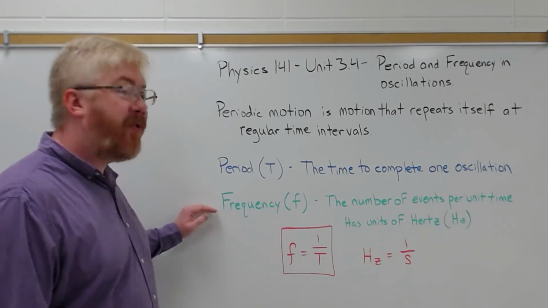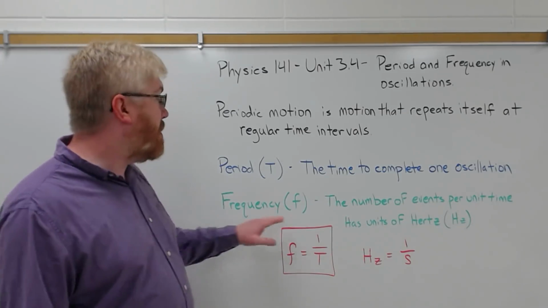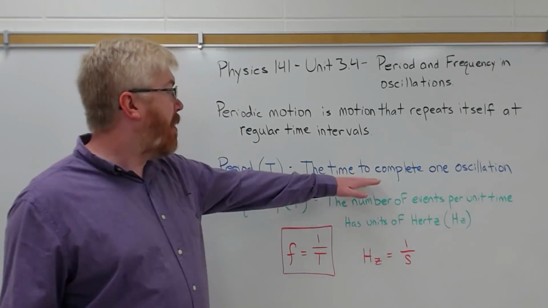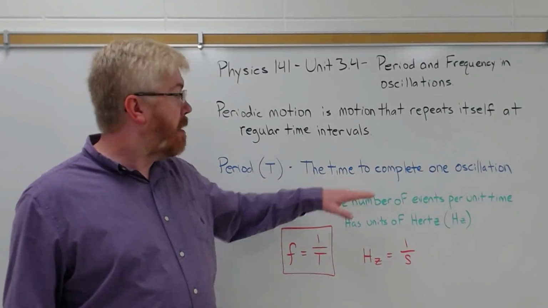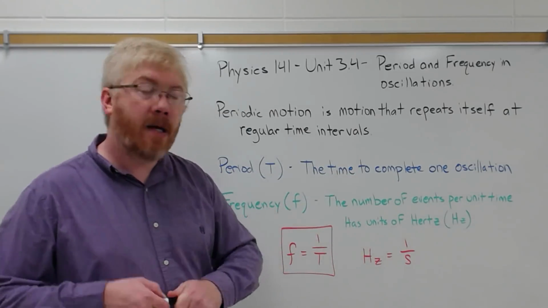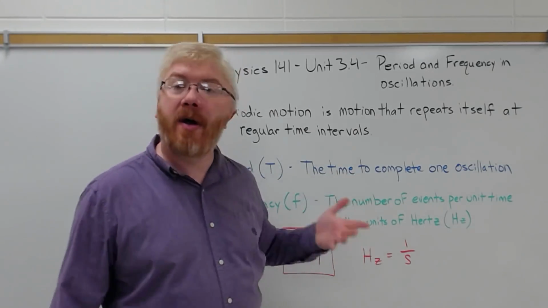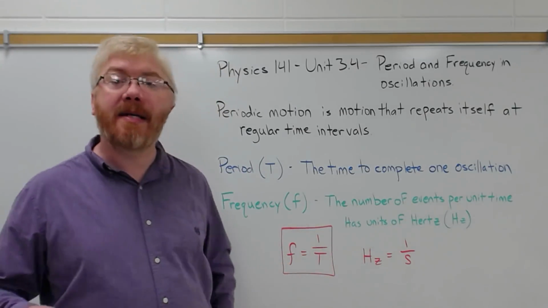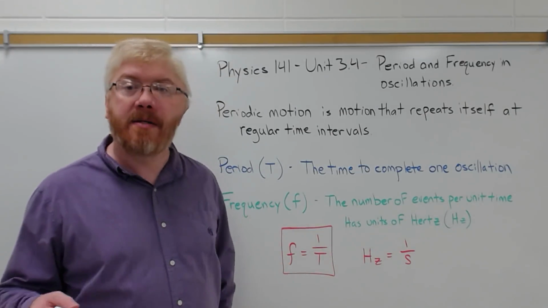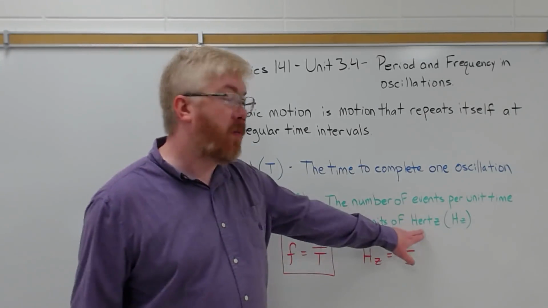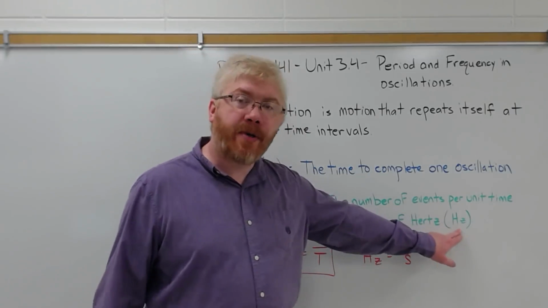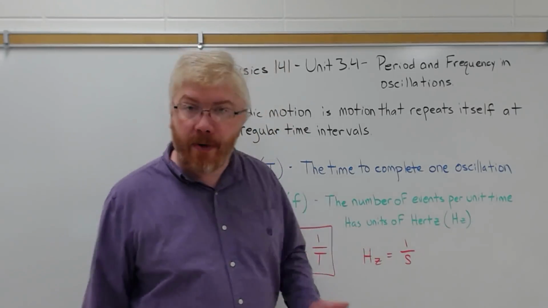We tend to use frequency more often. Frequency is the number of events per unit time. So period is time per event. Frequency is events per time, so they're inverses of one another. So the number of events that occur in some unit of time, the unit of time typically, again, is the second. So how many events occur per second is defined as a unit called a hertz. Hertz has 2 letters, capital H, lowercase z, to represent hertz.